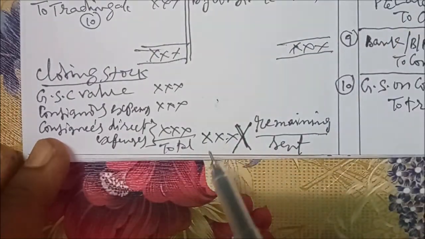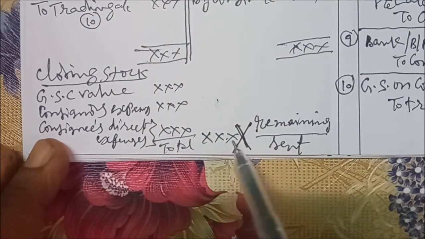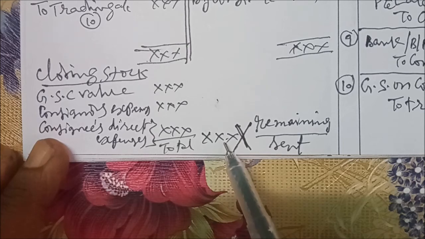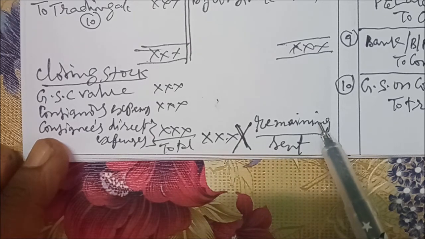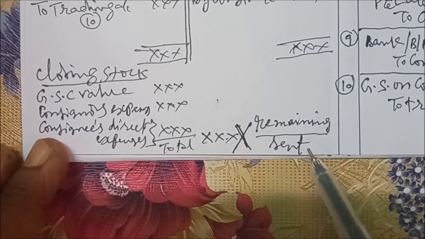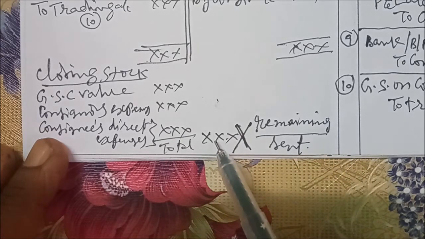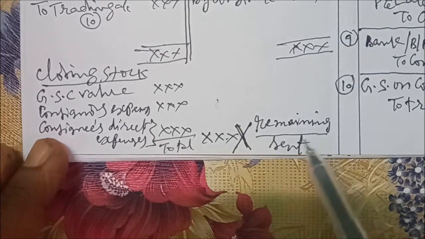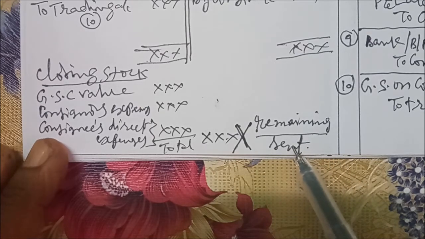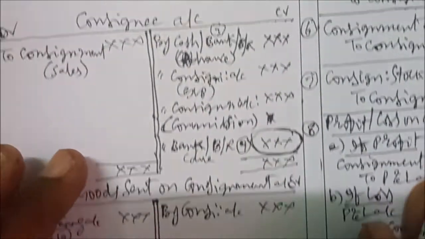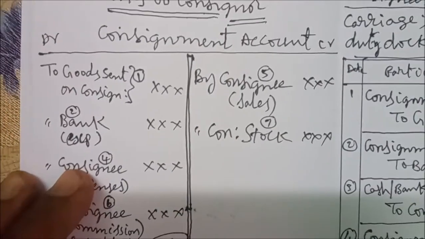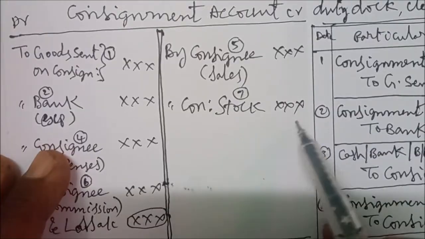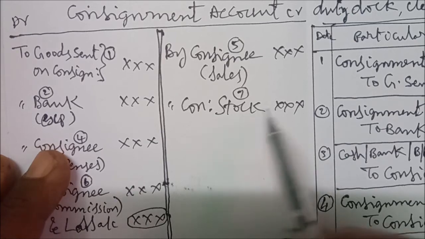Like that, for example, you are getting 1 lakh in total, 1 lakh into the remaining 20 by 100. You can cancel and you will get 20,000. So the closing stock value is 20,000. You record the same here in the consignment account on the credit side as the closing stock value.